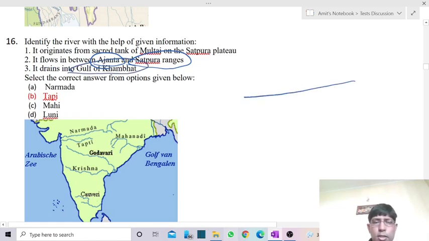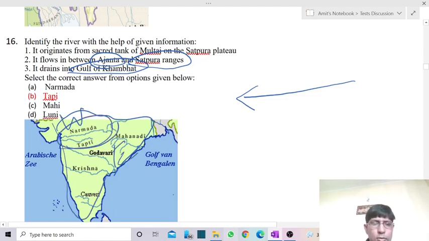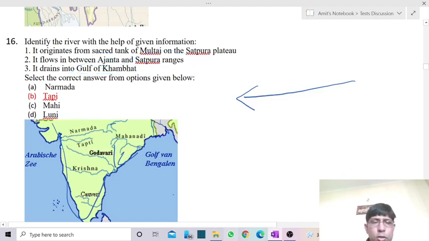While moving towards the west, we have very few rivers in peninsular India, only a few main, bigger rivers, which move towards the west direction. The peninsular plateau has a slope from west to east, but because these two rivers flow through the Rift Valley, they travel from east to west. So the river flowing between Ajanta and Satpura is the Tapi river. The answer is river Tapi or Tapti.